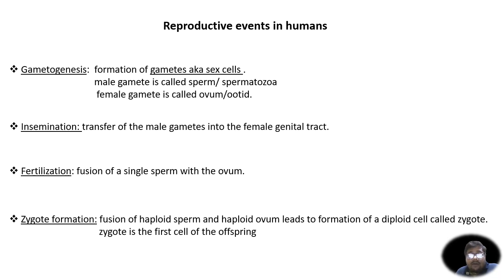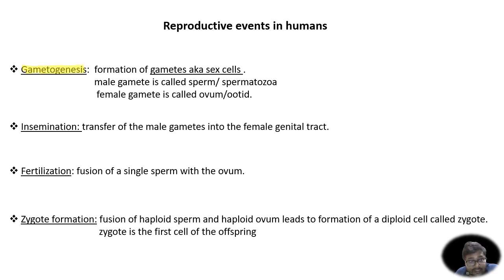Now we will study the chronological order of the reproductive events in humans. That is, in order to reproduce sexually, what are the events that have to be undergone in order for a baby to be born, in order for a new offspring to be produced? So the first event is gametogenesis.